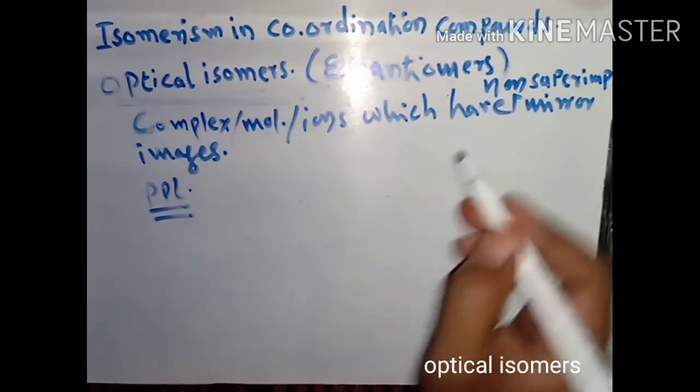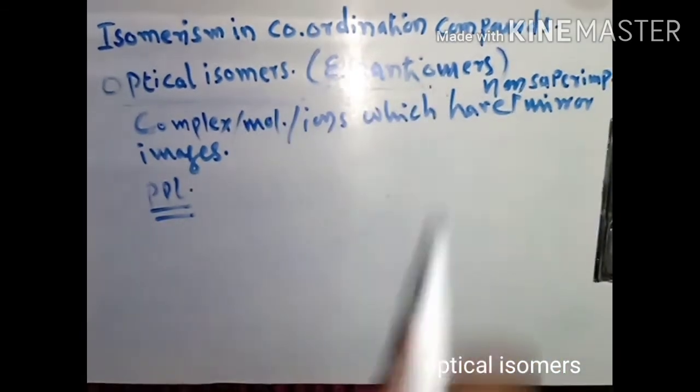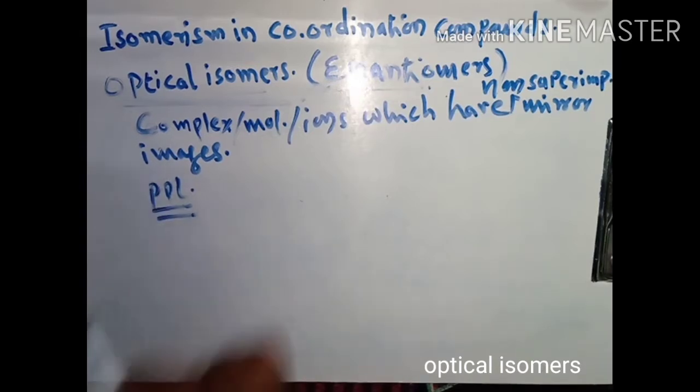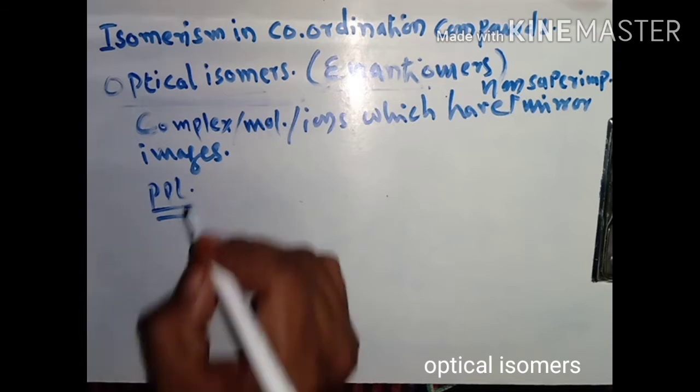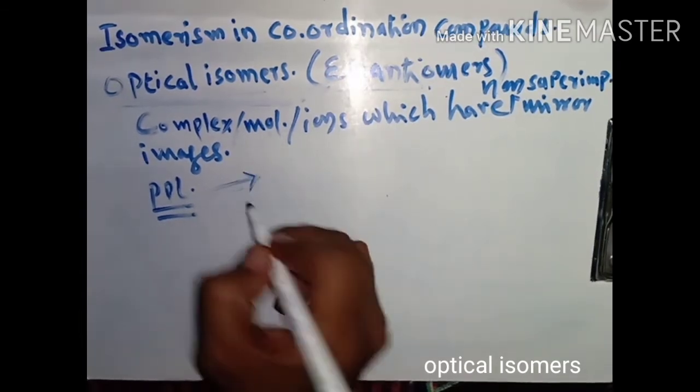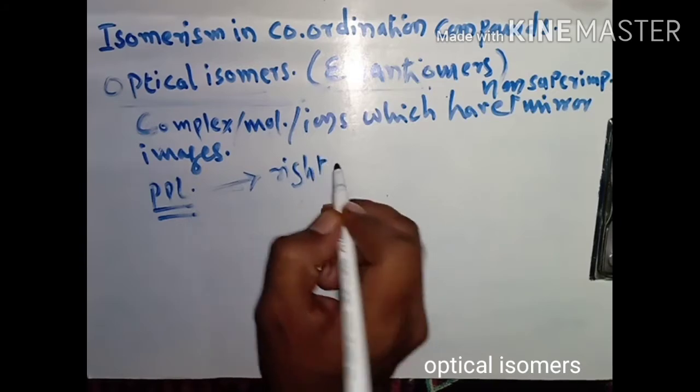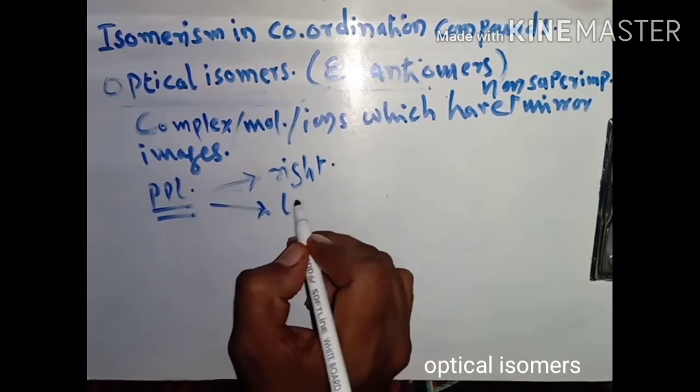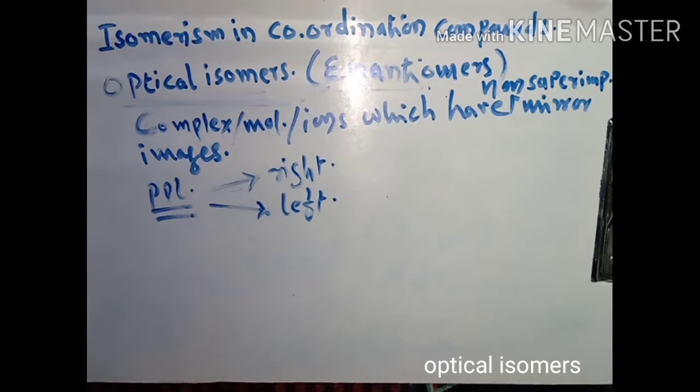Now, what is the property of an enantiomer? Such molecules have a special property, that is rotation of plane polarized light either to the right hand side or the left hand side. When such enantiomers rotate the plane of polarized light to the right direction, or clockwise direction, they are called dextroisomers.